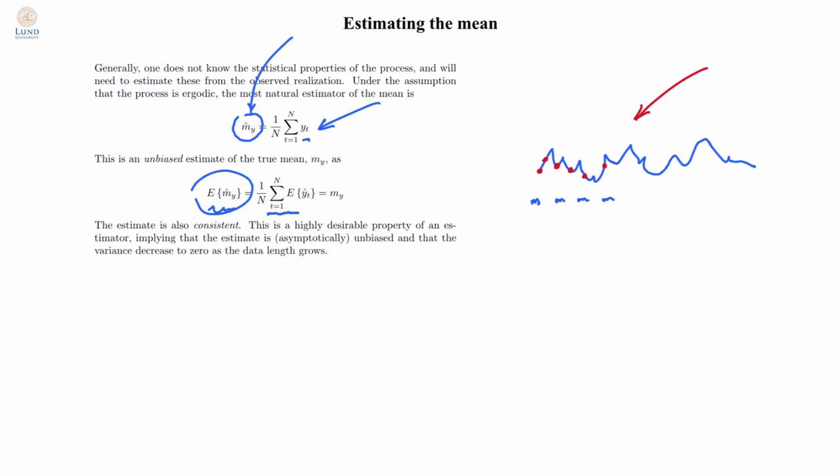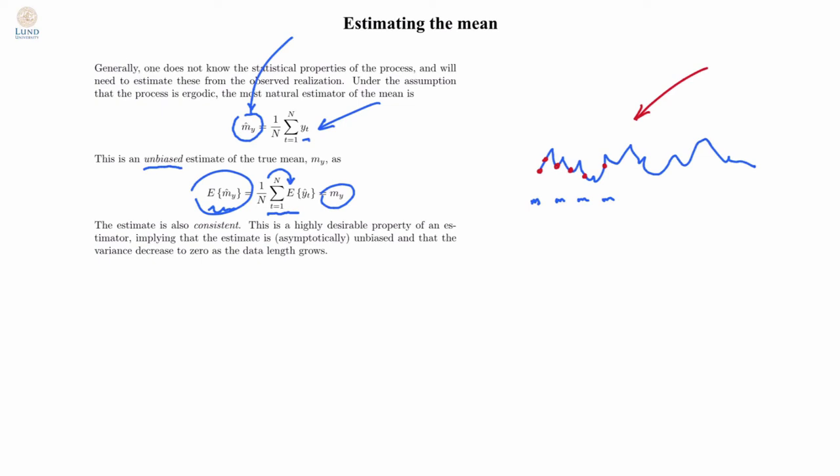So if I move the expectation inside, like this, which I'm allowed to do since it's a linear operation, I see that each of my individual means will be m, and if I average over N of them, I will get m. So that means that the mean of my estimate is m, which is the same as the true underlying mean, and therefore the estimator is unbiased. That means that the expected value coincides with the true mean.